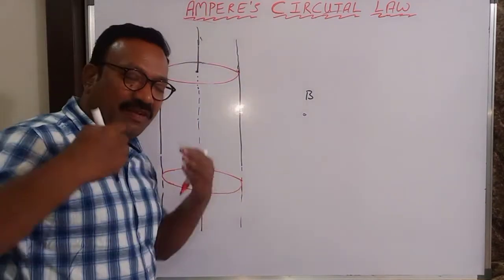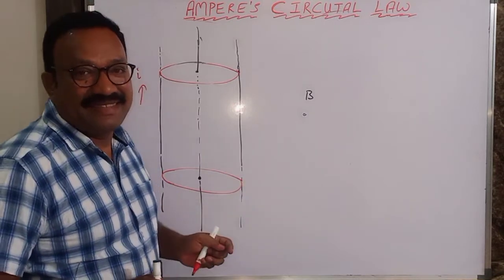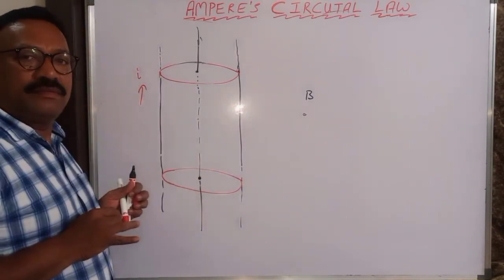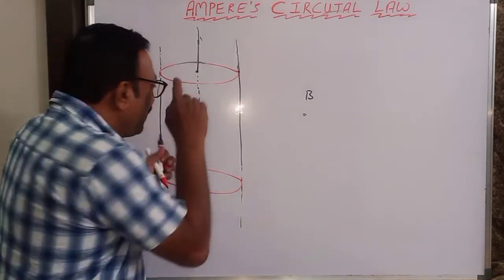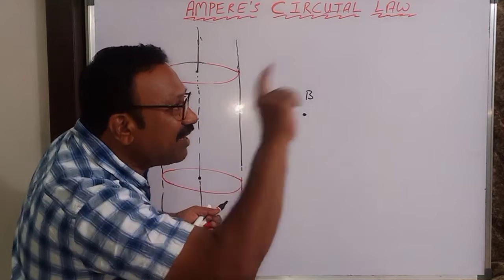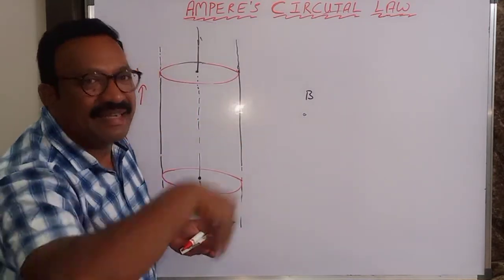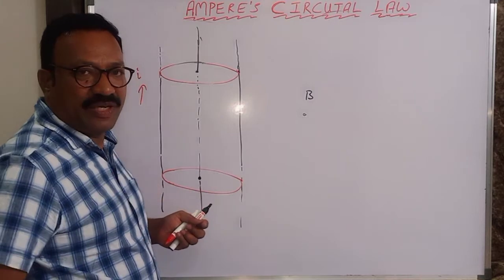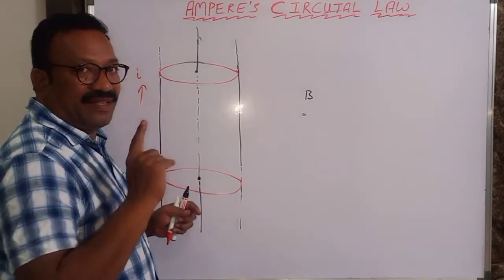I am using the word pipe to make you understand. You cannot apply the Biot-Savart law here. I cannot take an element dl. This is a surface. If it were a thin wire, then I could take dl, apply the Biot-Savart law and integrate it. But this is a surface, so no Biot-Savart law. Let us see now.